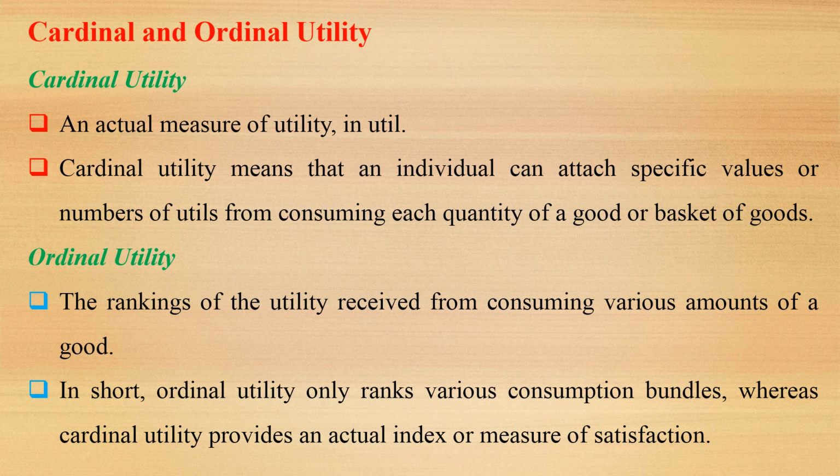On the other hand, ordinal utility is the utility received from consuming various amounts of a good or service. We only rank the utility in ordinal utility. The ordinal utility is the ranking of the utility we received from consuming various amounts of a good or service. In short, ordinal utility only ranks various consumption bundles. On the other hand, cardinal utility provides an actual index or measure of satisfaction.